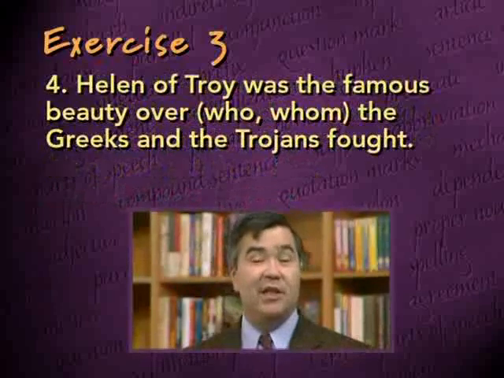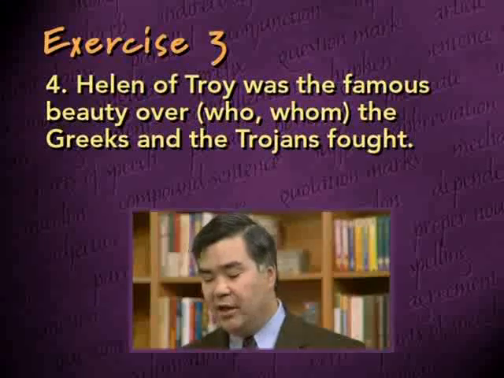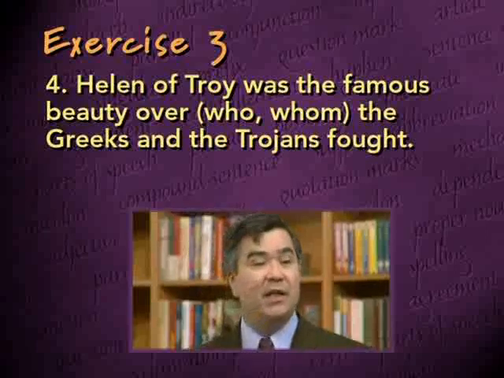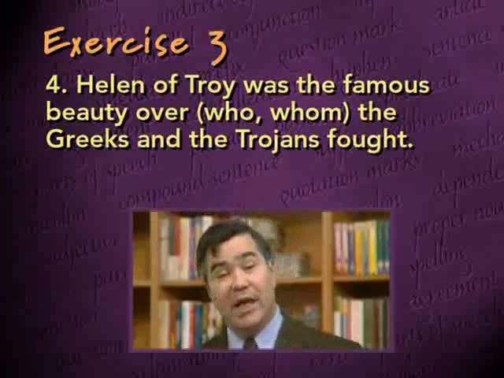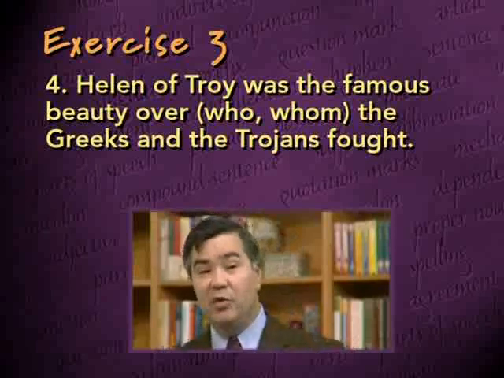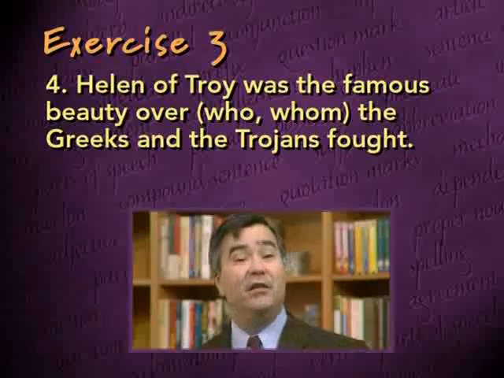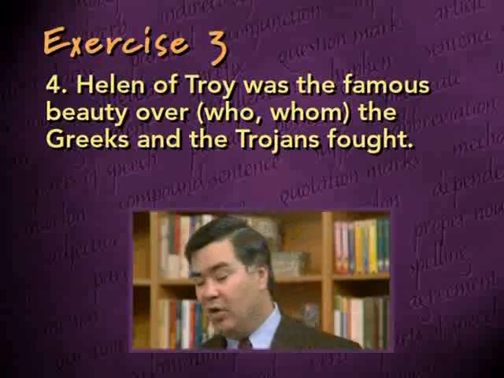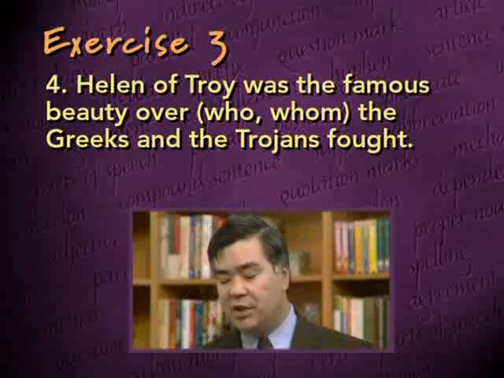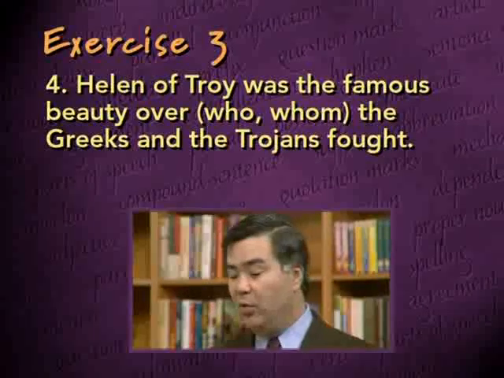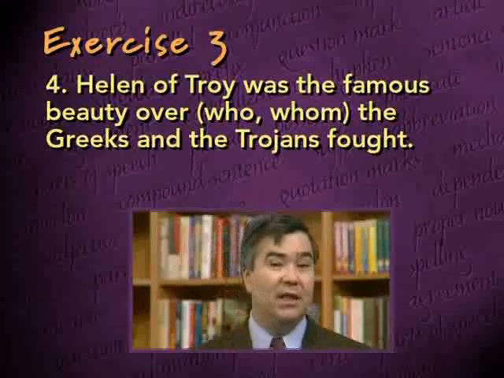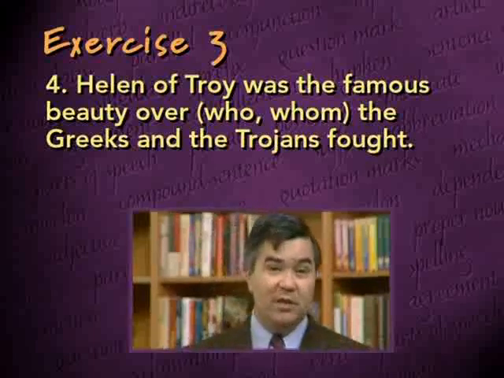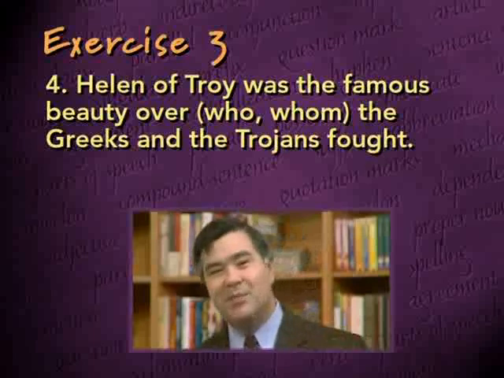Our next sentence gives us another who-whom question. Helen of Troy was the famous beauty over who or whom the Greeks and the Trojans fought. Here we have who and whom being used as a relative pronoun to introduce the subordinate clause. Now let's look at that clause. Who or whom the Greeks and the Trojans fought, or over whom the Greeks and the Trojans fought. Now within that subordinate clause, what's the verb? The verb is "fought." Now let's look for the subject of the verb "fought."